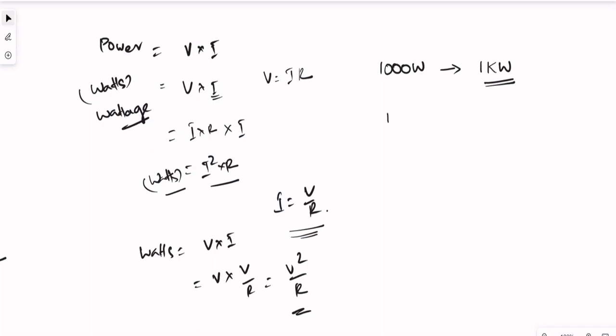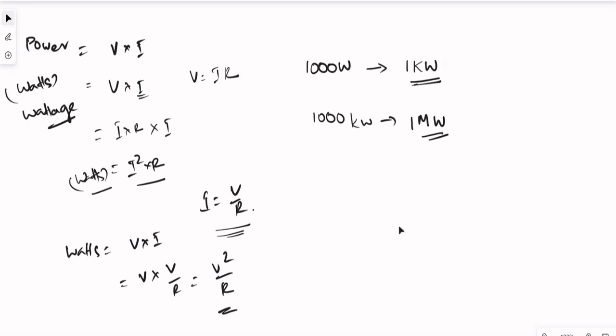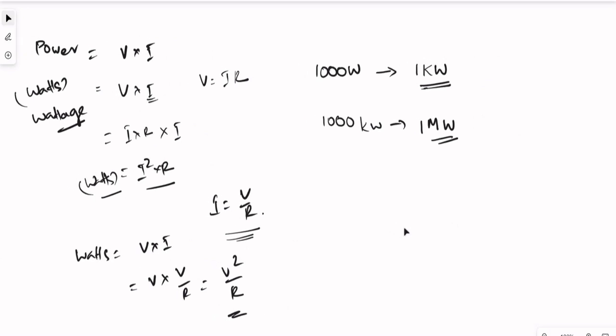For every 1000, the k becomes m. 1000 kilowatt equal to 1 megawatt. Similarly we can use these formulas for calculating the power and wattage.